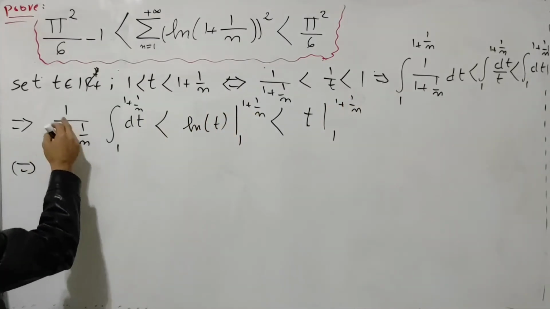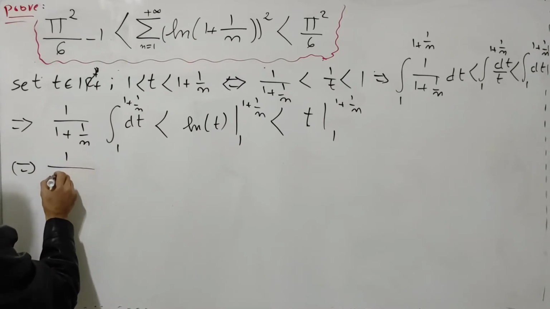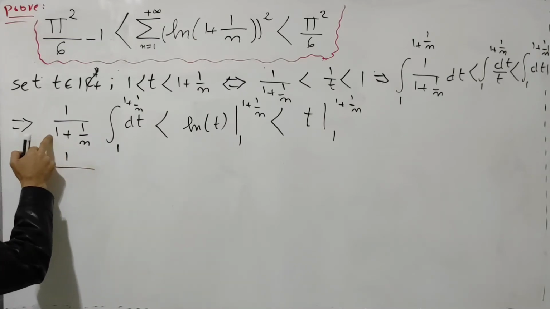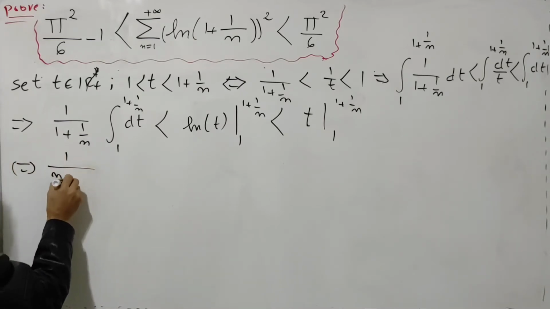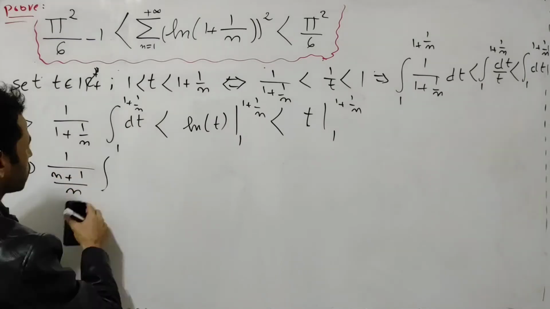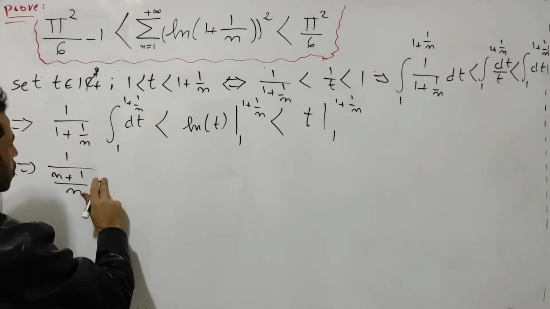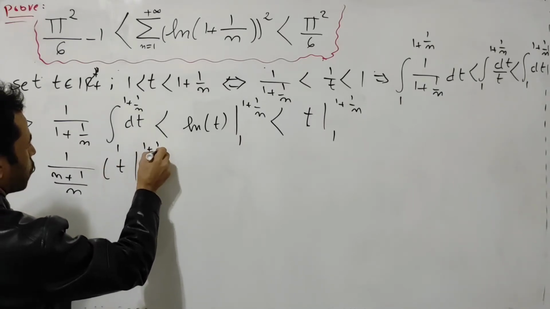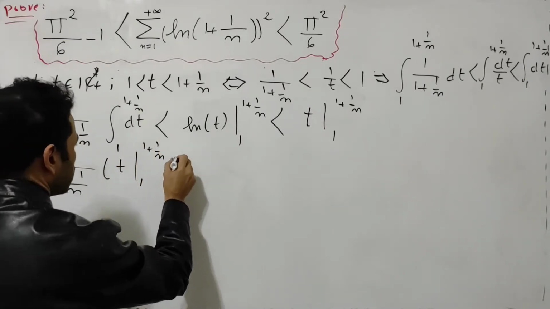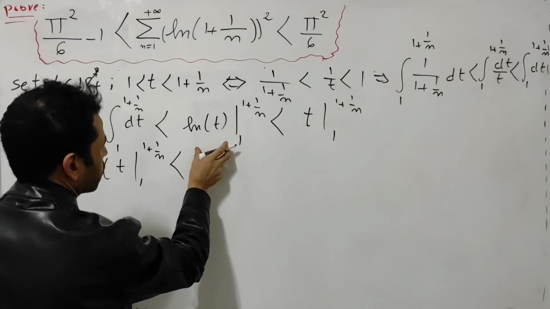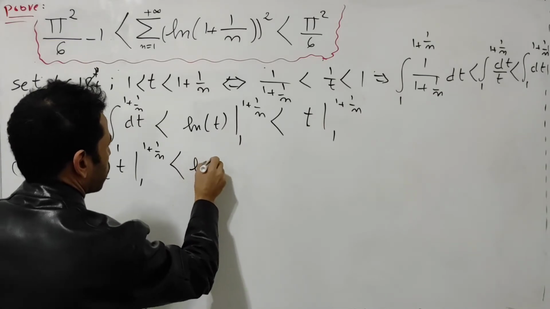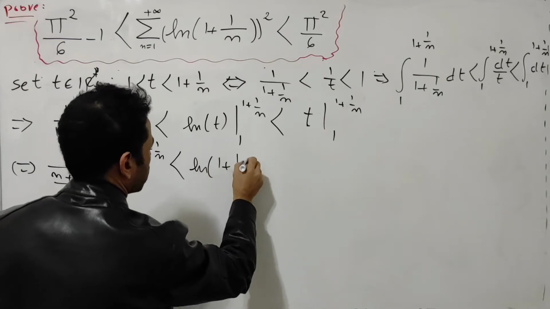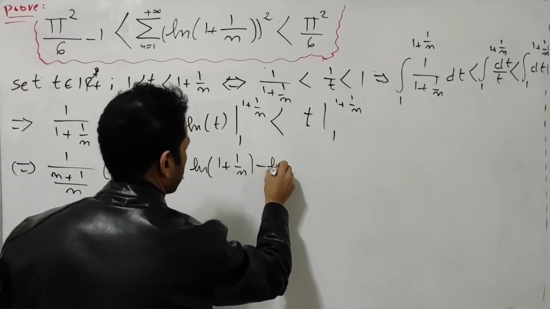I'm going to simplify this one more. I will have 1 over n multiplied by 1, so I will have n plus 1 over n. The integral of this one, I will have t, with the bound from 1 to 1 plus 1 over n. It's strictly less than. This integral, I will have natural log of 1 plus 1 over n minus natural log of 1, which is 0.